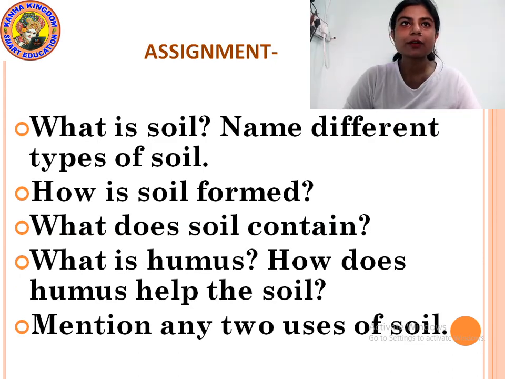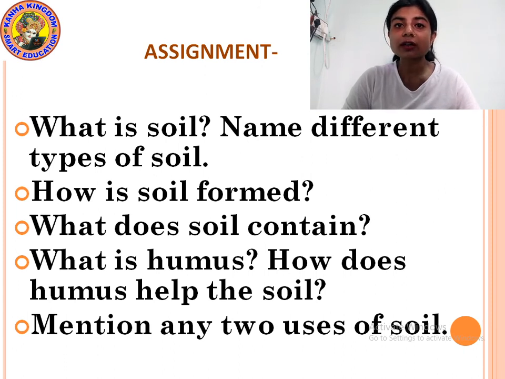So students, our first question is, what is soil? Name the different types of soil. Okay, what is soil? The topmost layer of the earth in which we can grow plants is called soil. The different types of soil are gravel soil, sandy soil and clay soil, depending upon the feel, color and texture of the soil, okay? Then how is soil formed? Soil is formed by the breaking down of big huge rocks by natural phenomenon, okay?